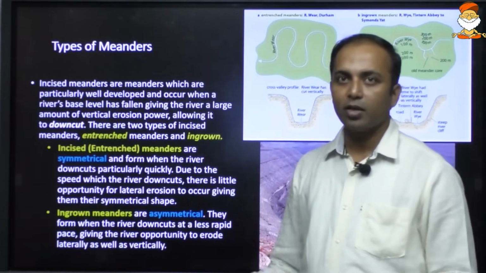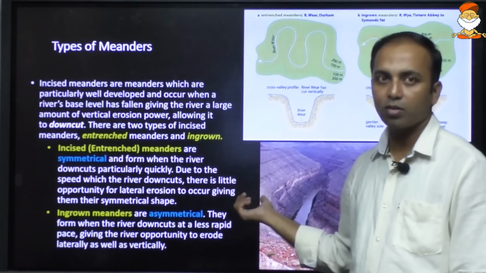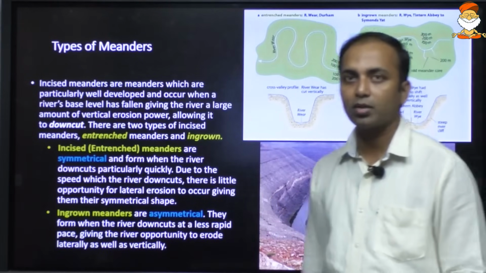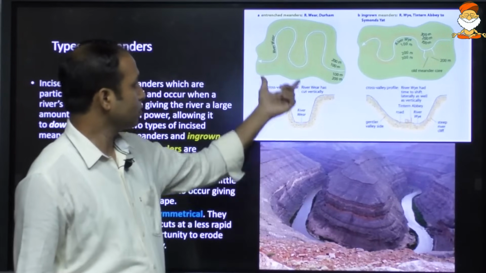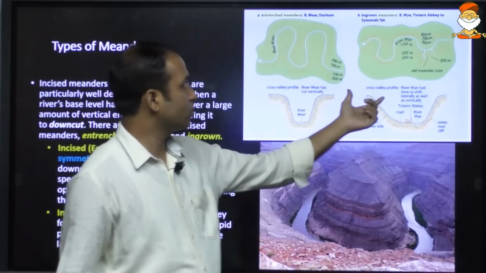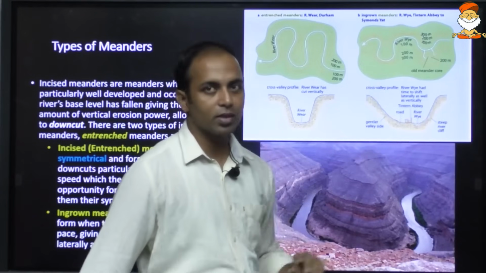Now, these meanders may be symmetrical, that is incised or entrenched meander, or asymmetrical, that is ingrown meander. So you can see from here, this is the symmetrical one. This is the ingrown meander, wherein one side is a gentle slope and the other one is a steep slope.